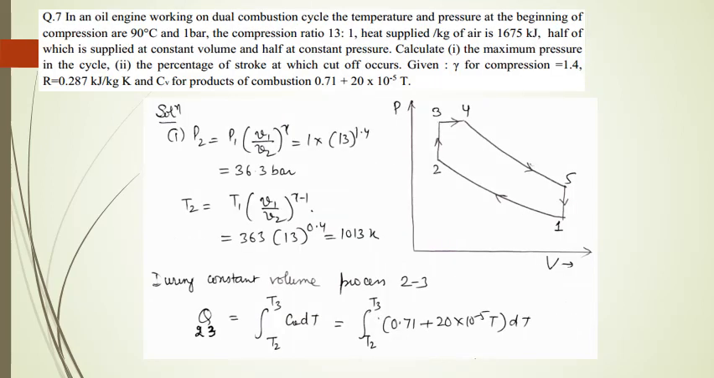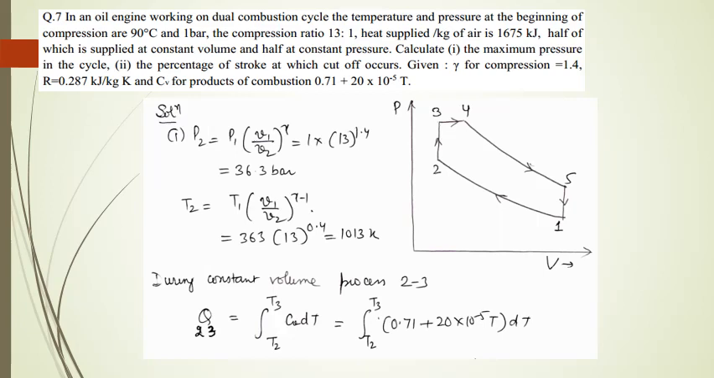In an oil engine working on dual combustion cycle, the temperature and pressure at the beginning of compression are 90 degrees Celsius and 1 bar. The compression ratio is 13:1. Heat supplied per kg of air is 1675 kilojoule, half of which is supplied at constant volume and other half at constant pressure. Now calculate the maximum pressure in the cycle and the percentage of stroke at which cutoff occurs. Now the given parameters are gamma for compression is equal to 1.4, R equals 0.287 kilojoule per kg per Kelvin, and Cv for the process of combustion is equal to 0.71 plus 20 into 10 to the power minus 5 T.